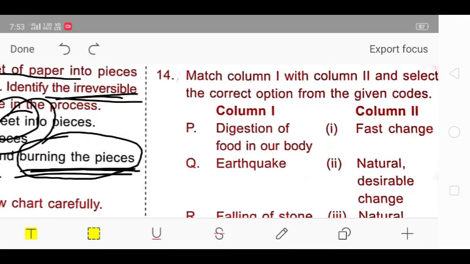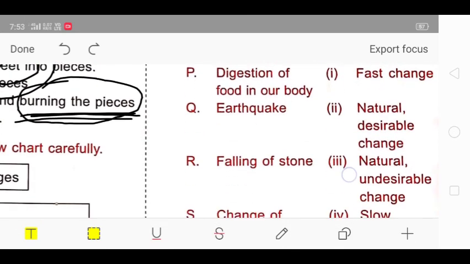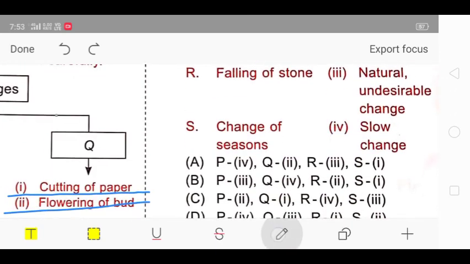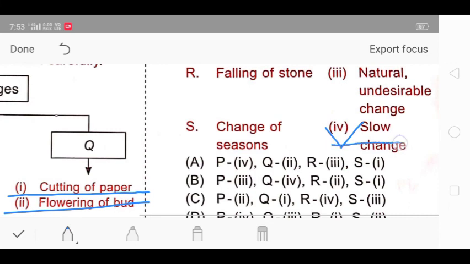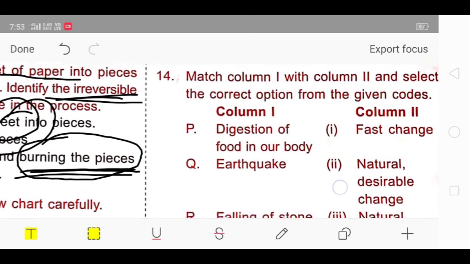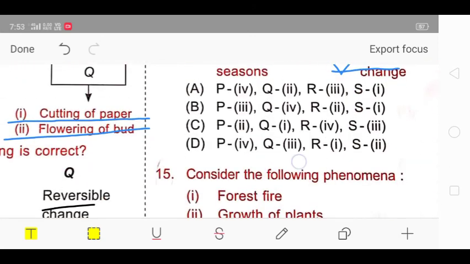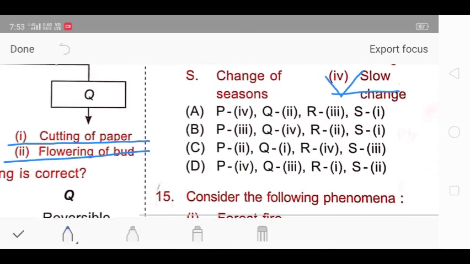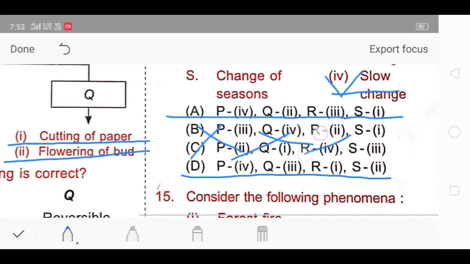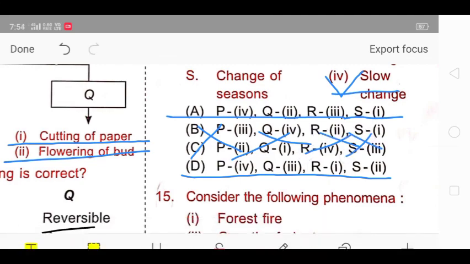So now our next question is question number 14. First, digestion of food in our body is a slow change. So P would be matched with 4. As you can see in these options, P is matched with 4 in option A and in option D. So options B and C would not be the answer, so we will cancel them.